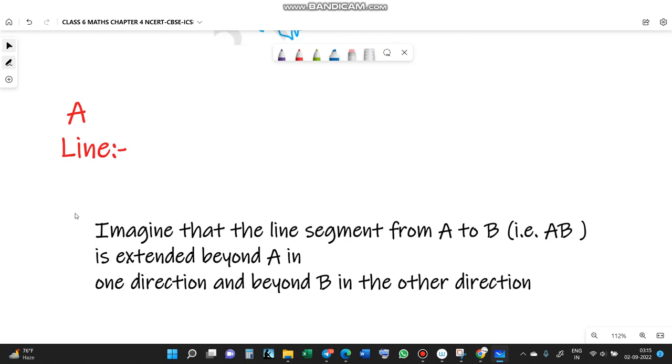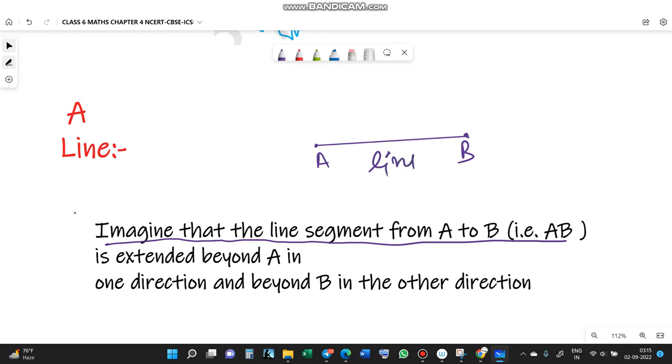Imagine a line segment from A to B. That is AB. You have 2 points. You join these 2 points, you get a line segment. This is a line segment.